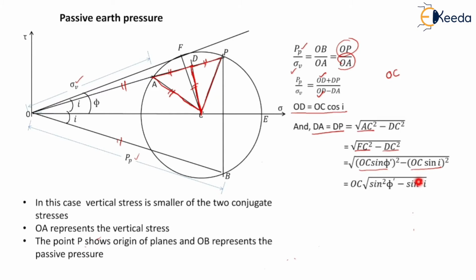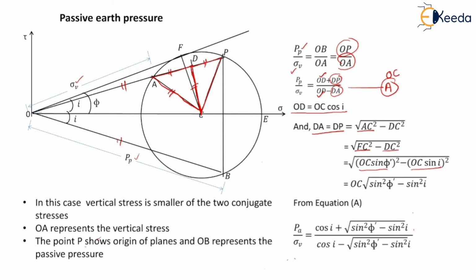Now we can put this value of DA and DP in this equation, which is equation A. So putting the value of DA and DP in equation A, we will get Pp divided by sigma V equal to OC cos I, which is equal to OD, plus OC into under root of sin square phi dash minus sin square I, divided by OC cos I minus DA, which is OC under root of sin square phi dash minus sin square I. So we will take OC common from numerator and denominator and cancel it.